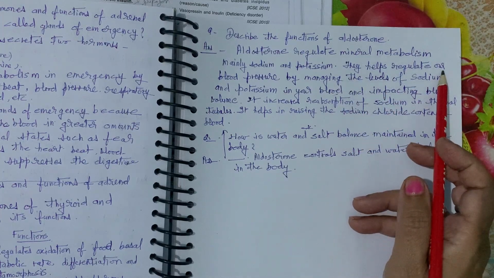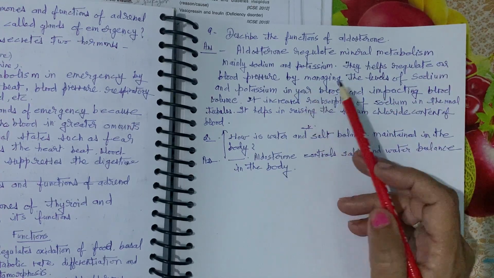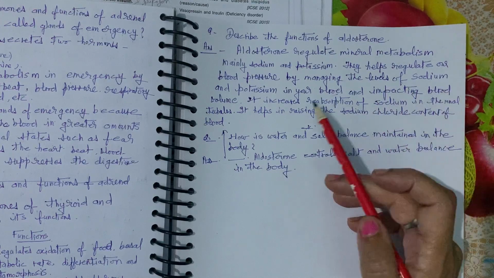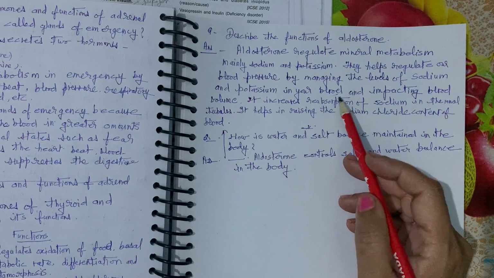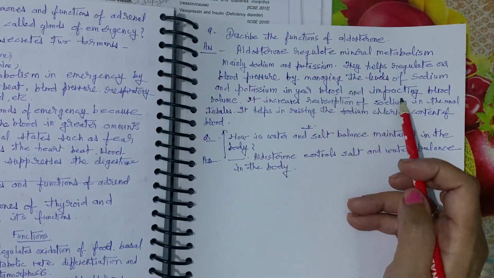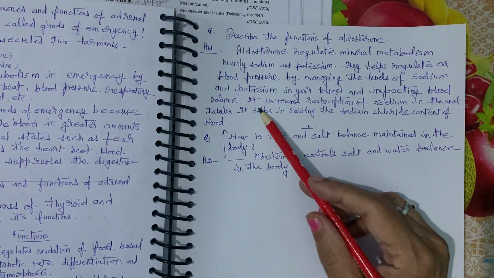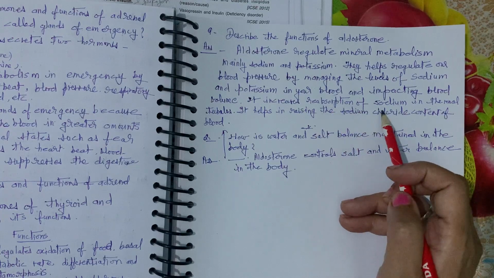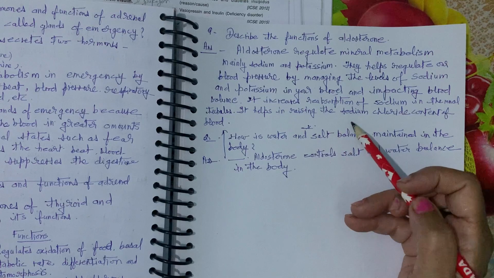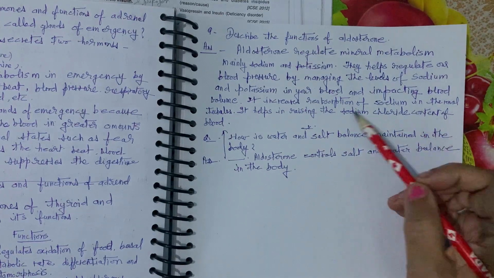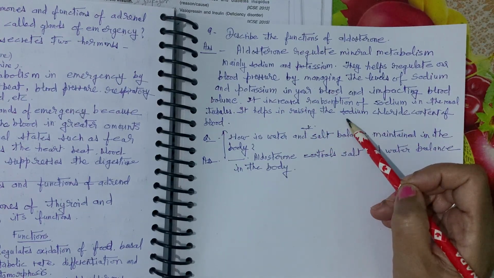They help regulate our blood pressure by managing the levels of sodium and potassium in our blood and impacting blood volume. It increases reabsorption of sodium in the renal tubules and helps in raising the sodium chloride content of the blood. I hope it is clear.